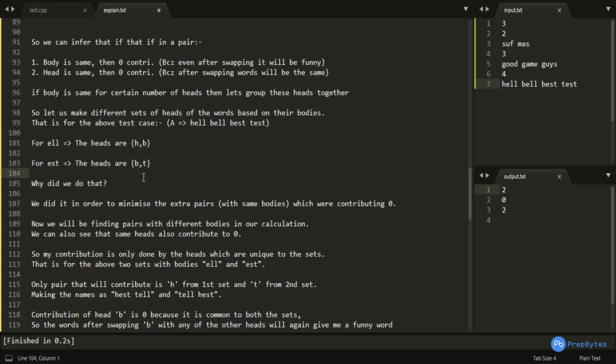So why exactly are we doing this? We are doing this in order to minimize extra pairs with the same body, which were already contributing 0. Then why are we comparing hell and bell? We shouldn't do this. This is just over-calculation, redundant work which we shouldn't do in order to optimize our solution. There is no point in calculating the contribution of hell and bell, because they already have the same body, so even after swapping them, my contribution would be 0. And the same goes for best and test.